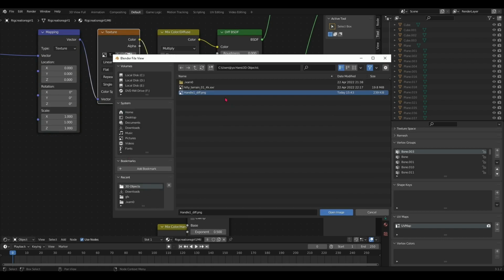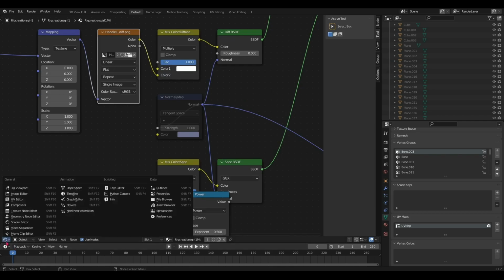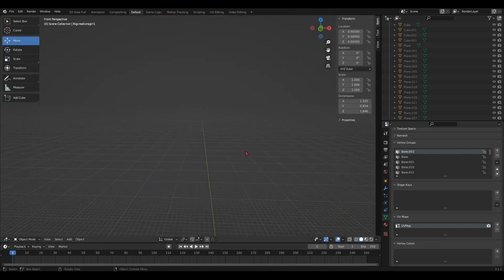For you, it can be named something else, but for me, it's handle underscore diff.png. Okay. So once that's done, we have added a vector. Click on the ball and set this to 3D viewport. Okay, now your character has texture.